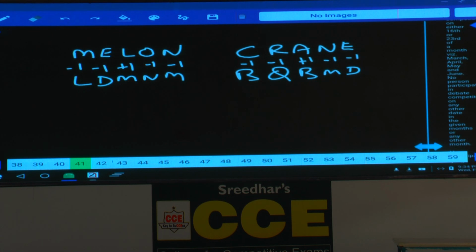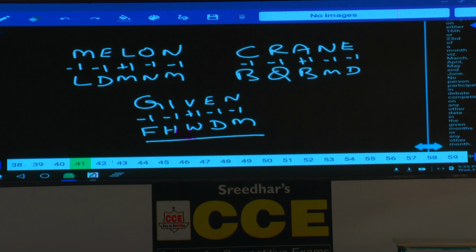Then how will the word given be coded? G minus 1, I minus 1, V plus 1, E minus 1, N minus 1. G minus 1 is F, I minus 1 is H, V plus 1 is W, E minus 1 is D, N minus 1 is M. F, H, W, D, M, that is given in choice 3. Clear? Minus 1, plus 1, minus 1 is the code.